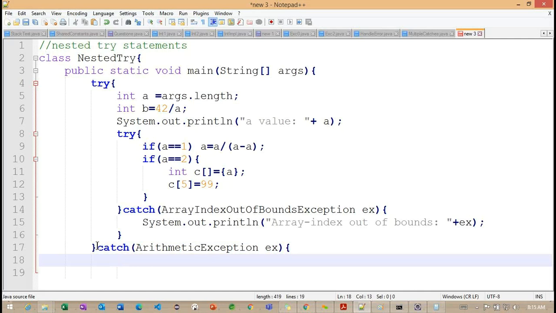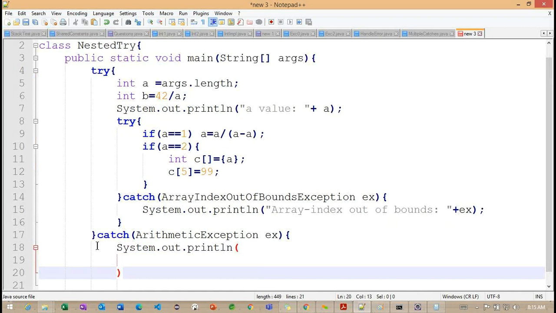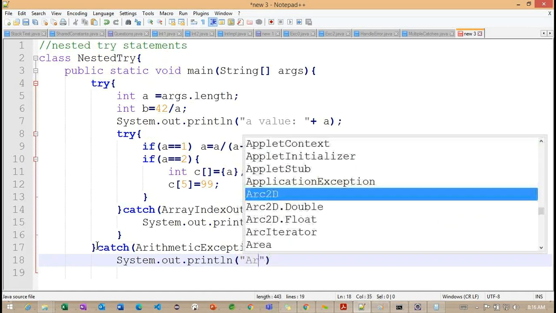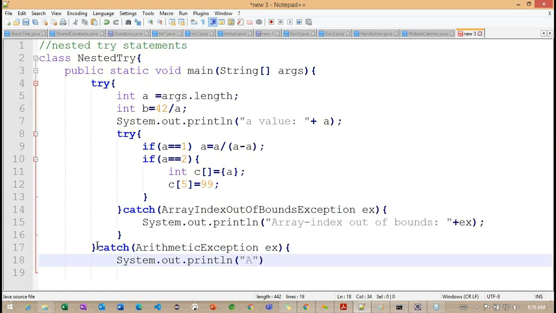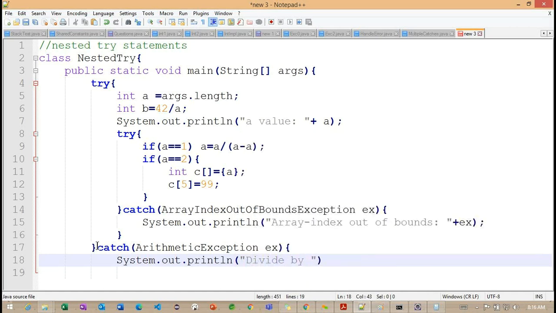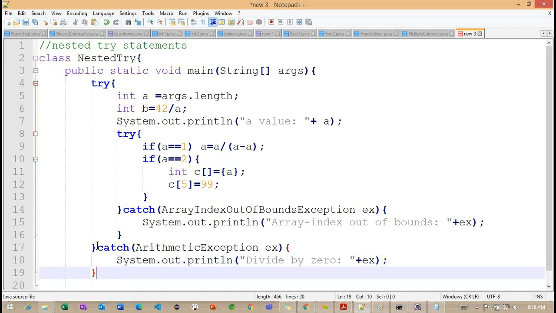Because in two locations we are working with arithmetic exception here. Let's say System.out.println, here we need to work with arithmetic exception, something called divide by 0 ex here.